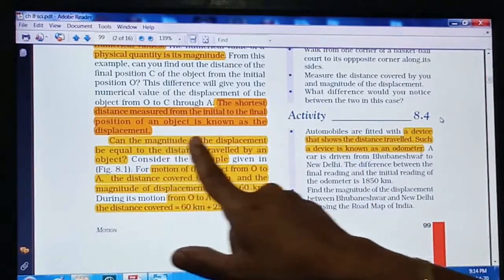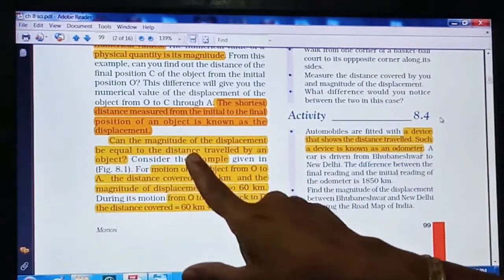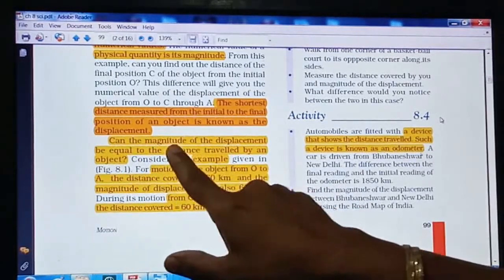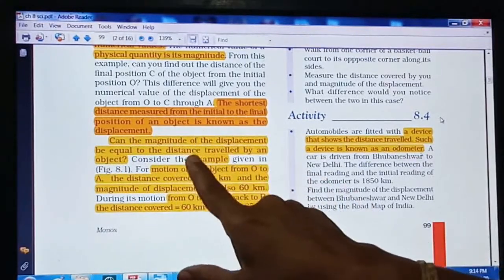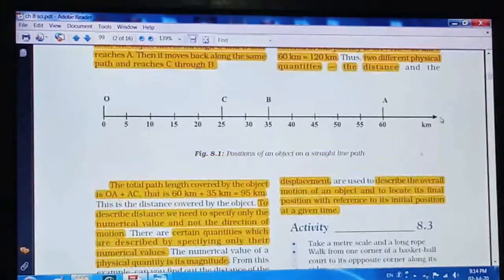Now see, the magnitude of the displacement can be equal to the distance travelled by an object. Is it possible that the magnitude of the displacement and the distance travelled will be the same? Once again see the figure, right?